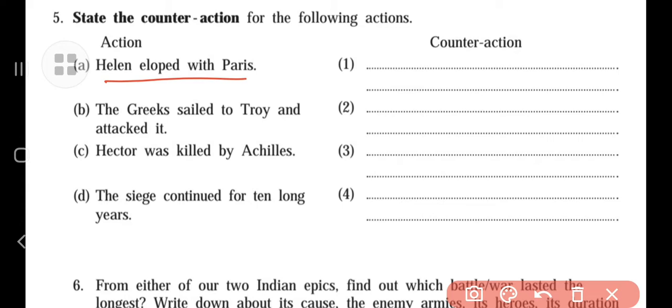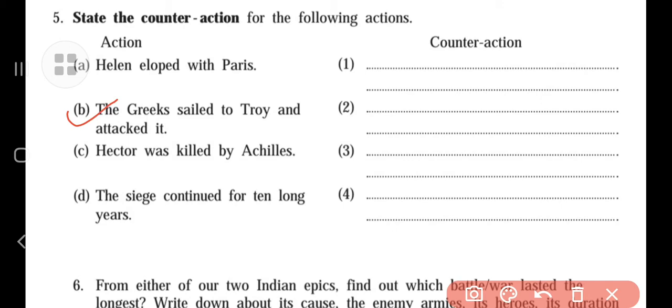Yes, Helen was the queen of Greece, and she eloped with the prince of Troy, Paris. Understand? In this way it was there.